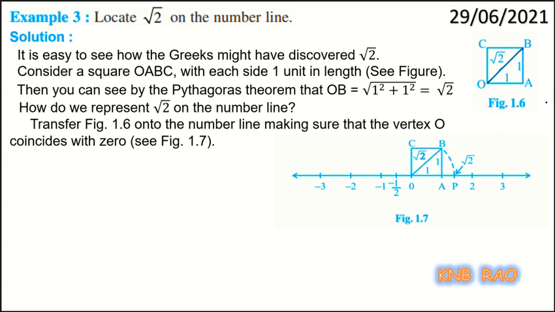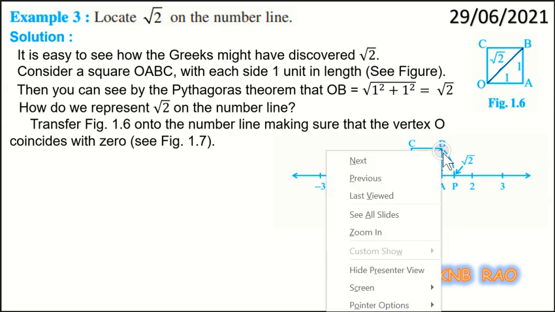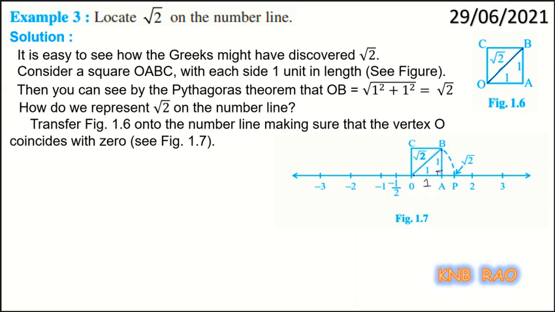If I consider OA as 1 unit, and construct a perpendicular with the same measure of 1 unit, this perpendicular when joined gives the OB length.